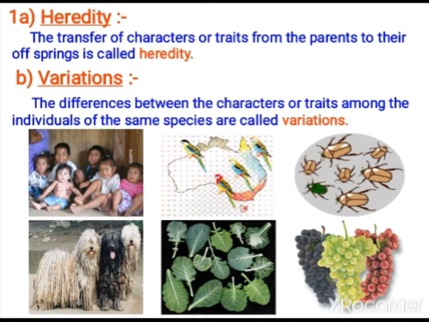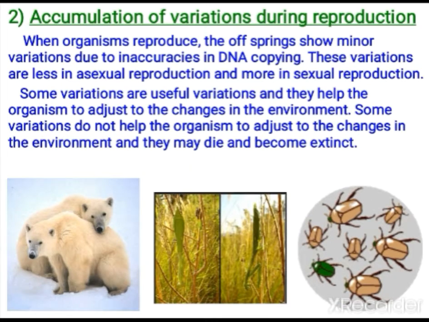Here you see different types of pictures they have given. By observing the pictures, starting from human beings to vegetables, fruits, leaves, even animals, insects, birds, wherever you go, variations are there. Variations are helpful to make the particular species survive. These variations are accumulated during reproduction, but the variations have to occur in DNA, then only they can be accumulated. When organisms reproduce, offspring show minor variations due to inaccuracies in DNA copying.